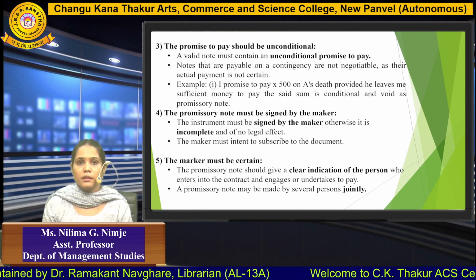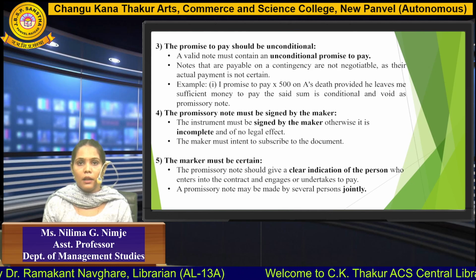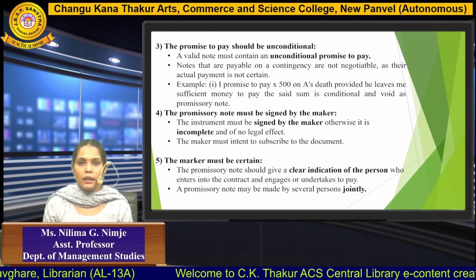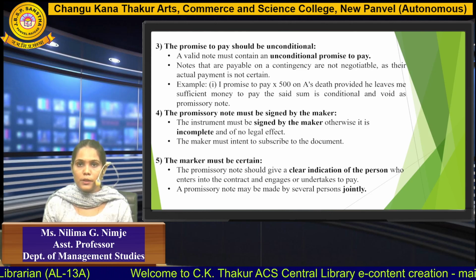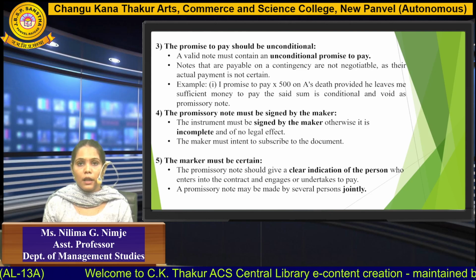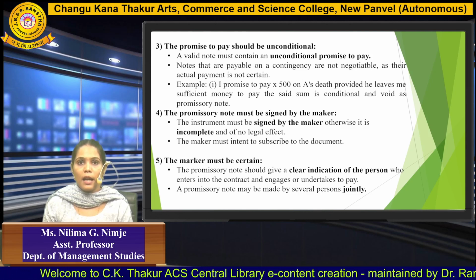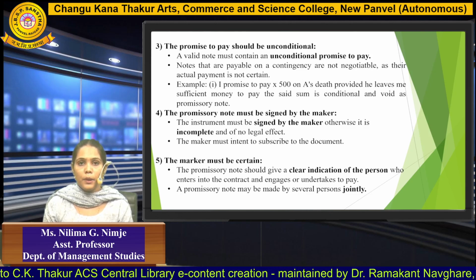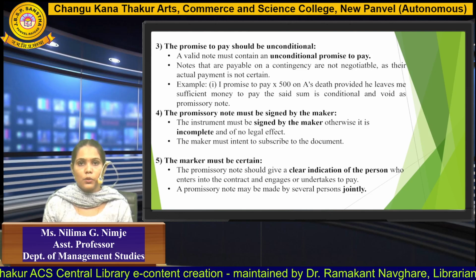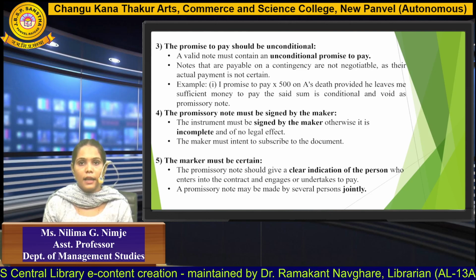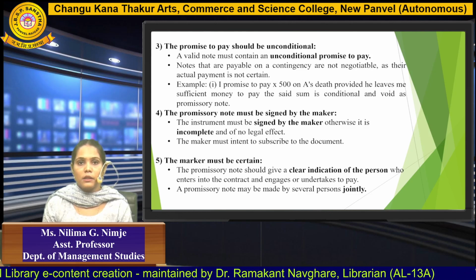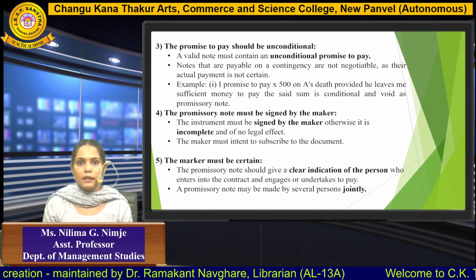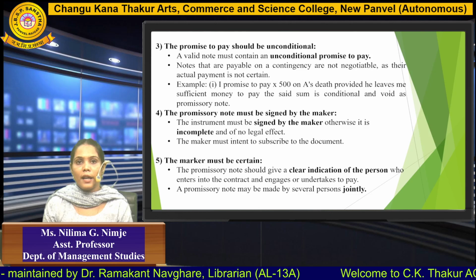The third element is the promise to pay should be unconditional. A valid promissory note should contain an unconditional promise. Contingencies are not negotiable, as the actual payment is not certain. So for example, "I promise to pay X rupees 500 on A's death, provided he leaves sufficient money to pay the said sum" is conditional. So that's the reason this is not a promissory note and it is void.